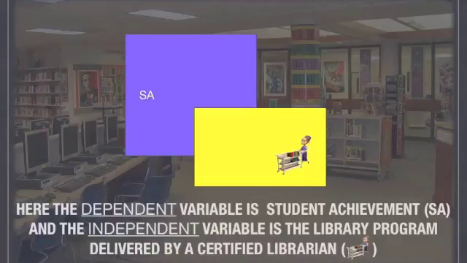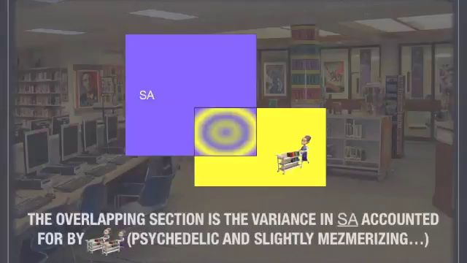Here, the dependent variable is student achievement, and the independent variable is the library program which is delivered by a certified librarian. The overlapping section is the variance in student achievement that is accounted for by librarians.